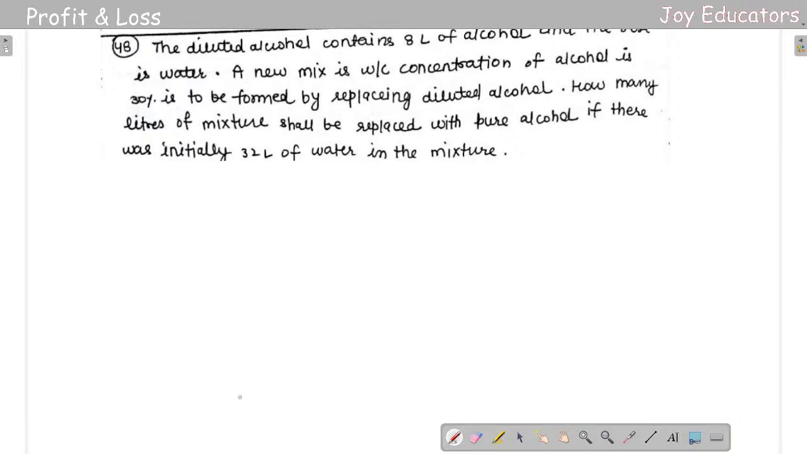Next. The diluted alcohol contains 8 liters of alcohol and the rest is water. A new mixture in which the concentration of alcohol is 30% is to be formed by replacing diluted alcohol with pure alcohol. How many liters of mixture should be replaced with pure alcohol if there is initially 32 liters of water in the mixture?